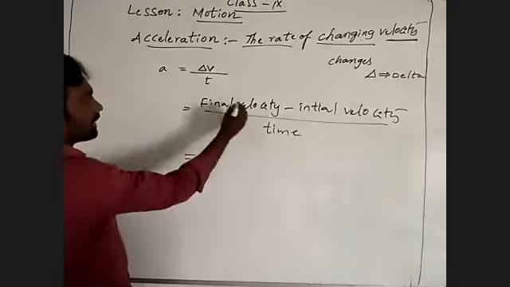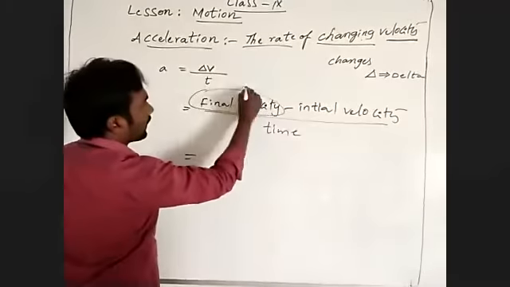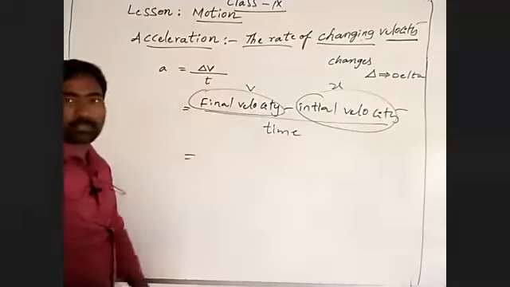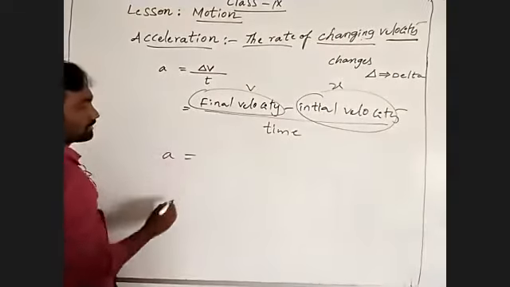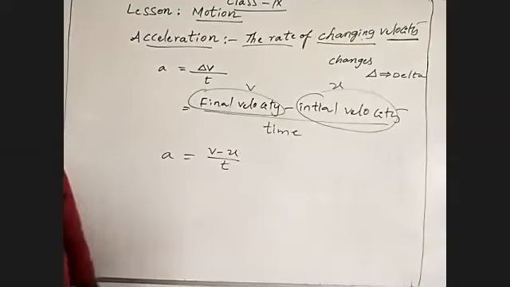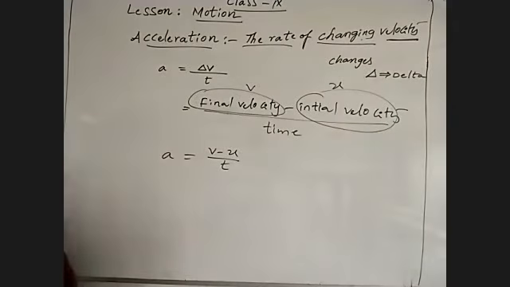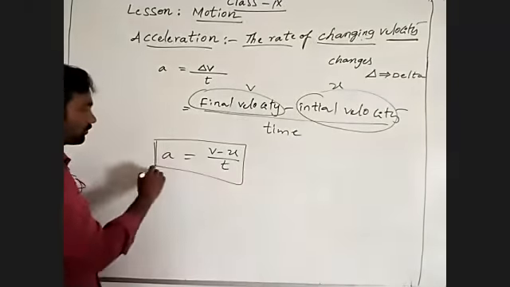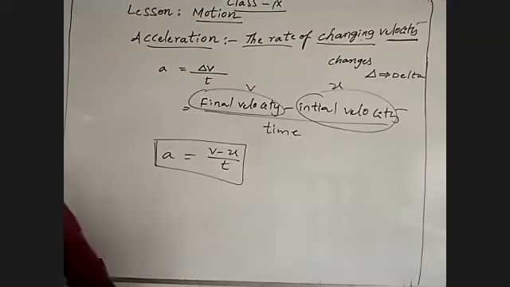Final velocity is shown by capital V, initial velocity is shown by U. So acceleration is equal to V minus U by T. Understand? So this is the acceleration equation.